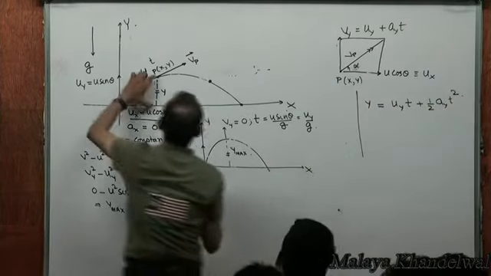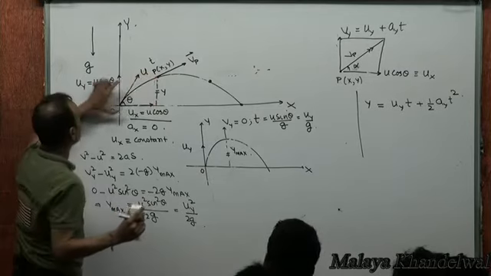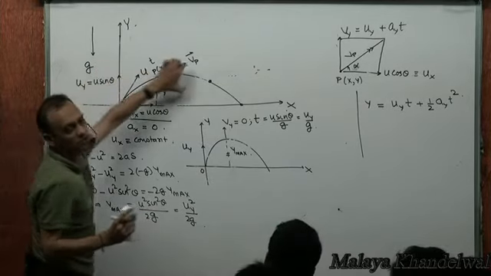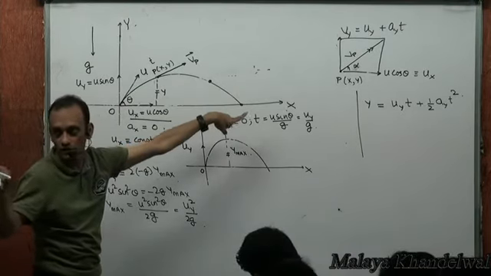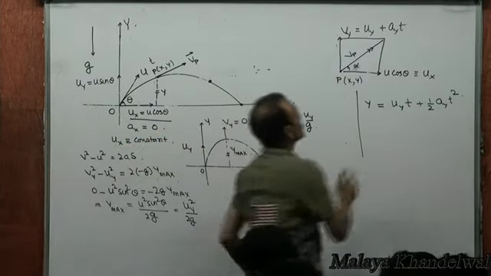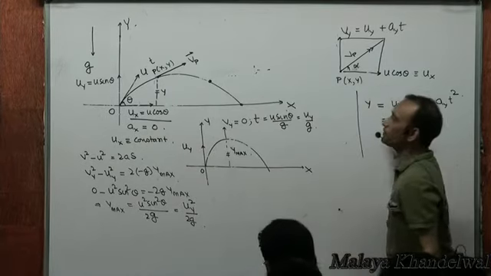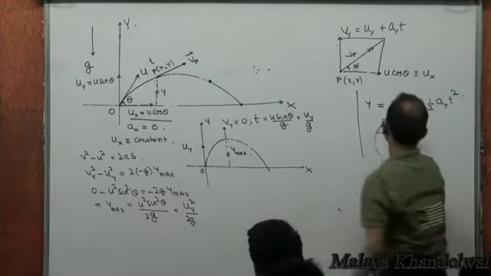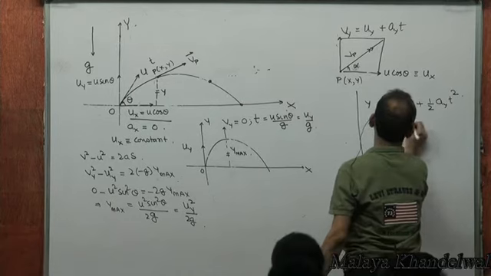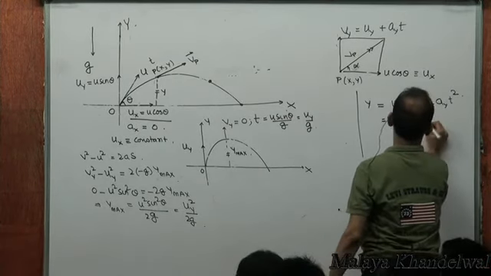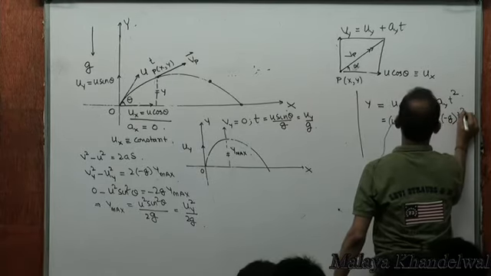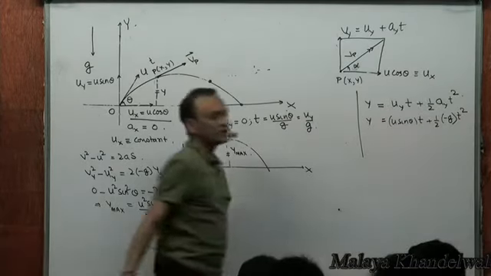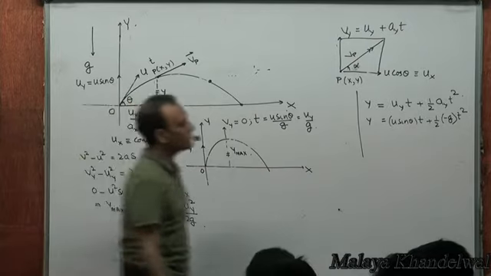Clear, no? So, what is uy? Uy is u sin theta, plus half of ay, which is minus g, into t squared. That's the y as a function of time, right?